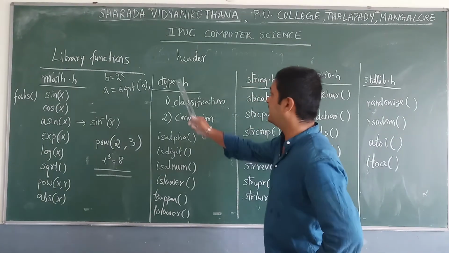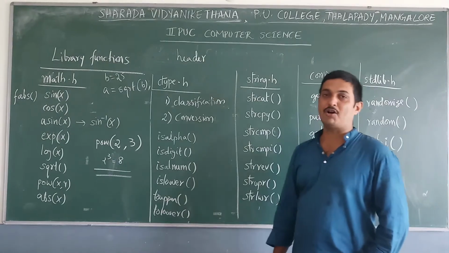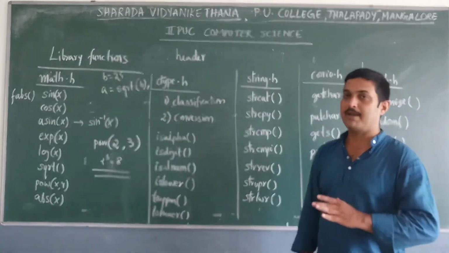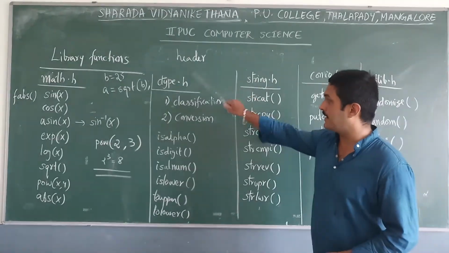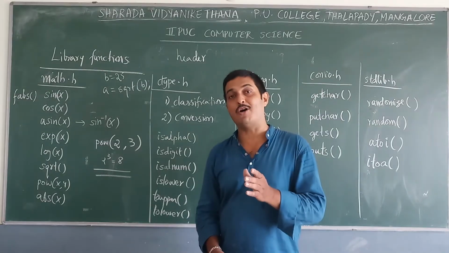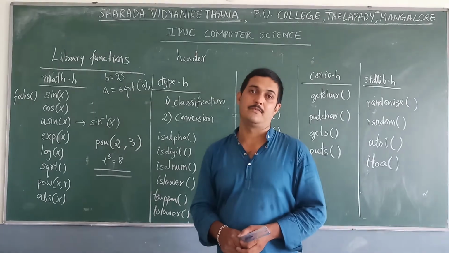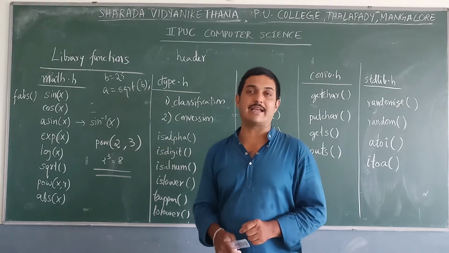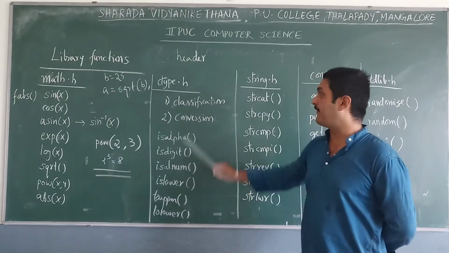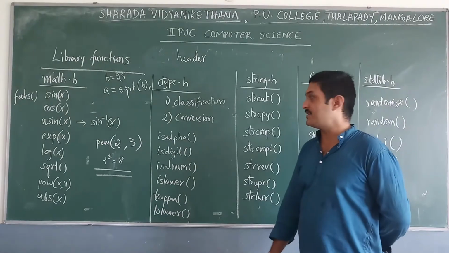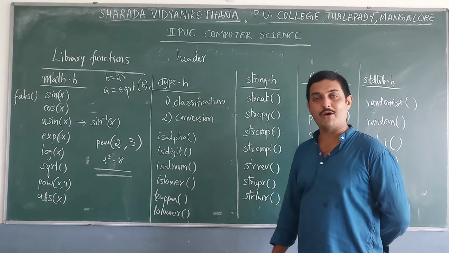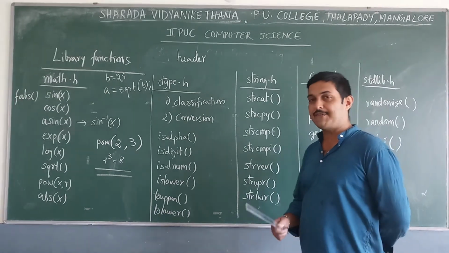And next one is ctype.h, which means the character type header file. Actually, this header file gives some built-in functions to perform some operations on characters. Here there are two types of functions defined under ctype.h. The first one is classification, the second one is conversion. So what do you mean by classification?